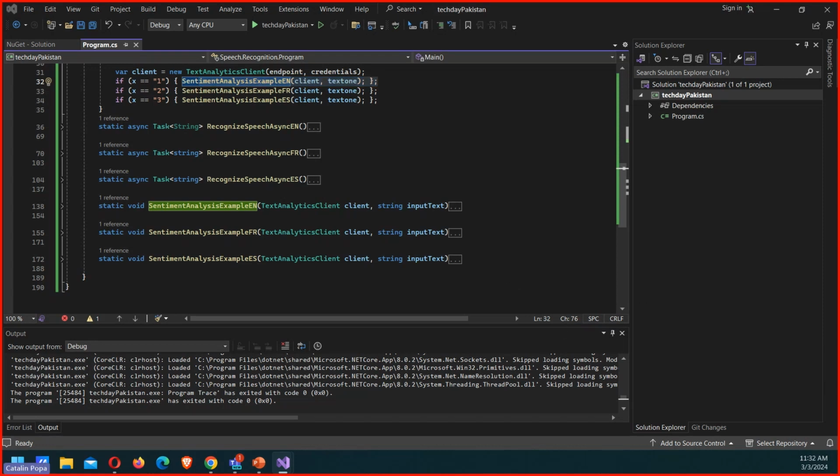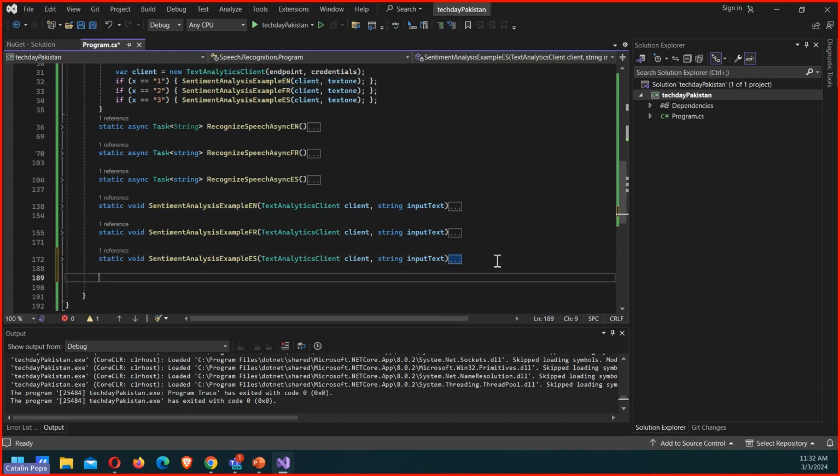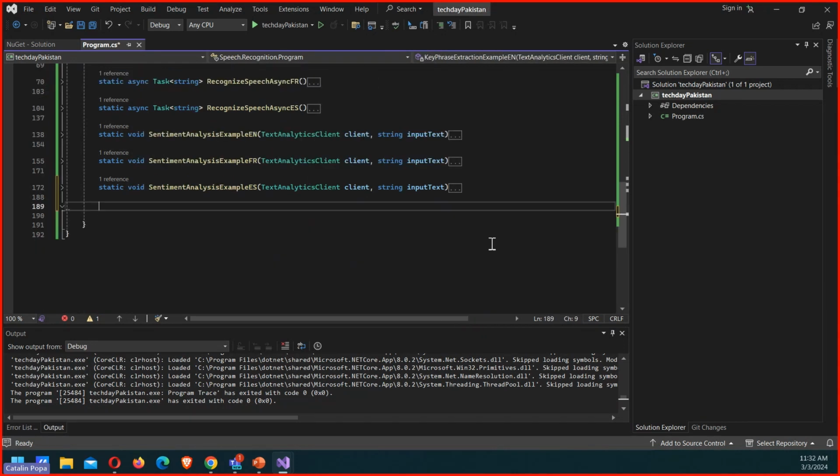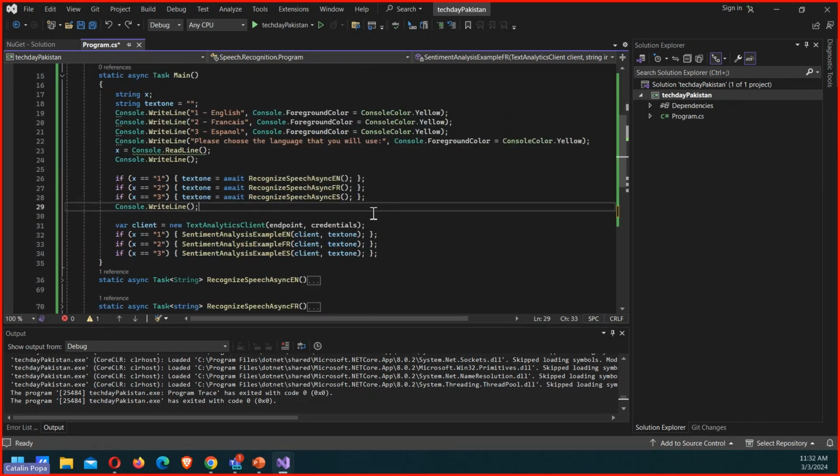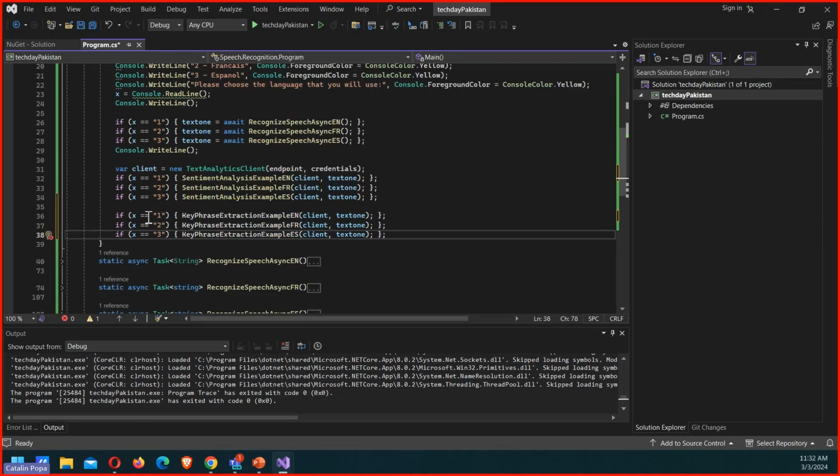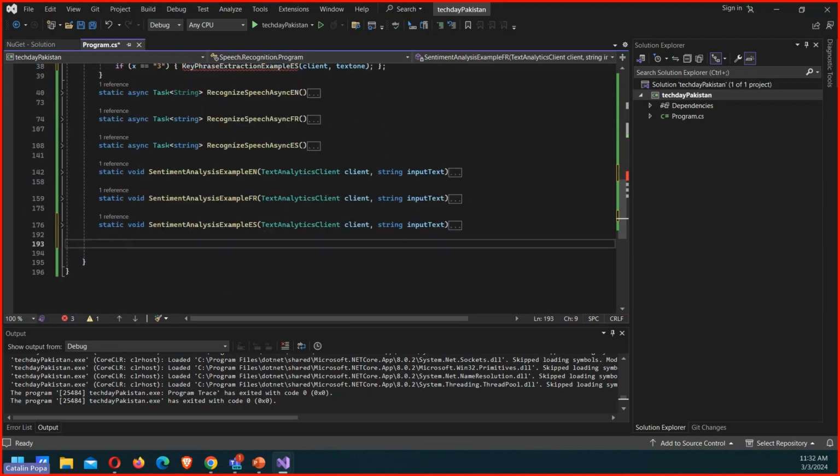But it's probably easier for you to understand if we demonstrate it from a code perspective. So we're going to do the same thing. After sentiment analysis in our main console application, we're going to add 3 more functions in the same manner, which, based on what I'm inputting, will do key phrase extraction, for English, for French, and for Spanish.